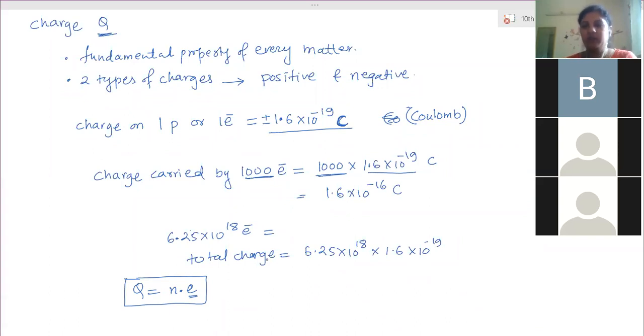So why am I counting the total charge? For that, you need to know what exactly current means. Whenever you switch on the bulb, what happens actually? The bulb starts glowing. The simple question: whenever you switch on the switch of a bulb, what will happen?